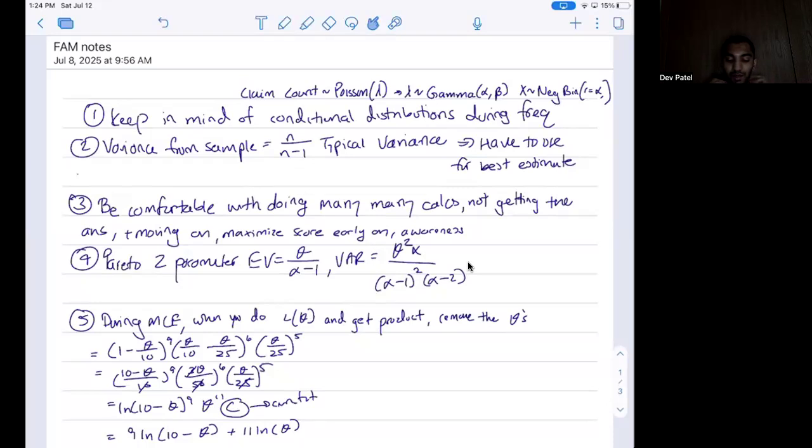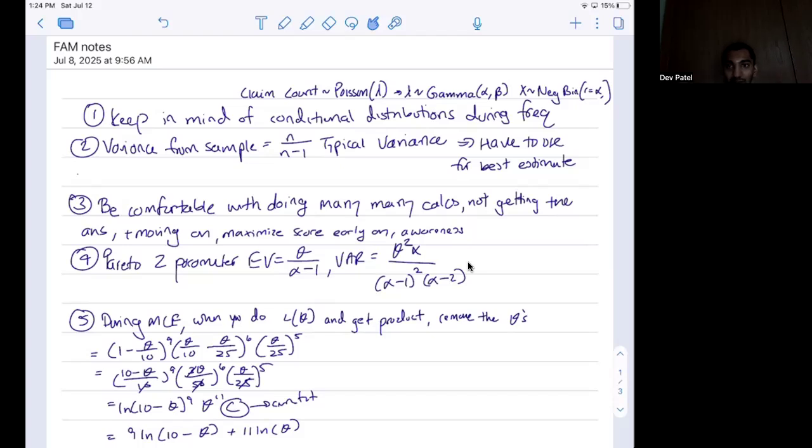So first is to keep in mind that conditional distributions during any frequency or severity calculations could be conditional. For example, this is typically the case when you're doing these credibility questions, where you have a discrete distribution of the claim count, but then that mean itself follows a continuous distribution. One of the common examples of this is the claim count follows a Poisson, but that lambda, the mean, follows a gamma. So that unconditional distribution is negative binomial.